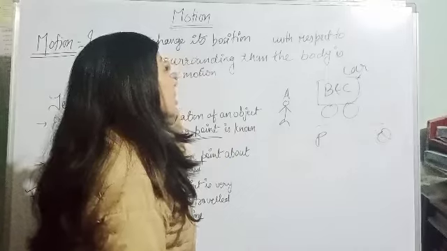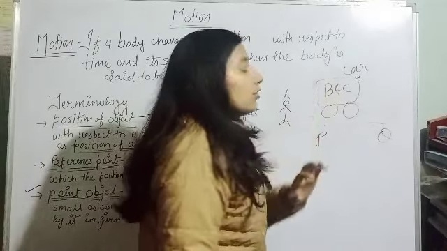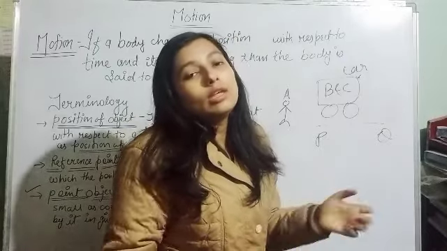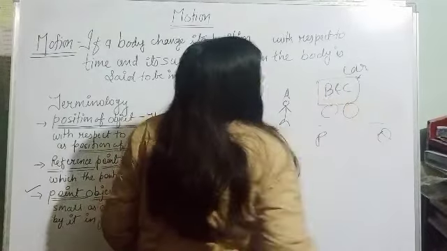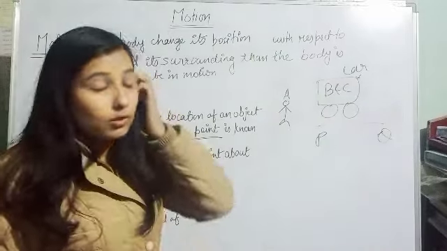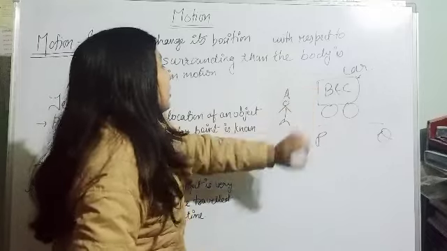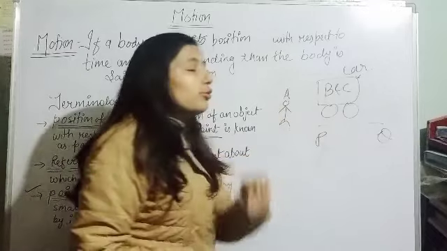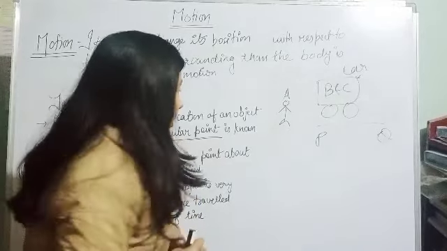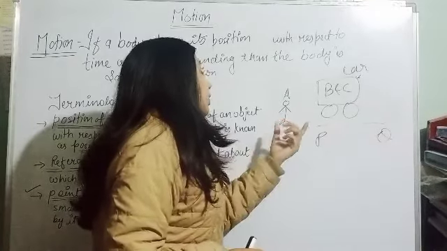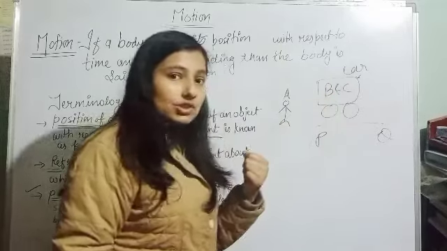But if we change our reference point from A to B, we see C is not changing its position, C is sitting at one place. So for B, C is at rest. So you can conclude from here that if we change the reference point, the position of the object also changes. Here we change the reference point from A to B, then the position of C has changed.